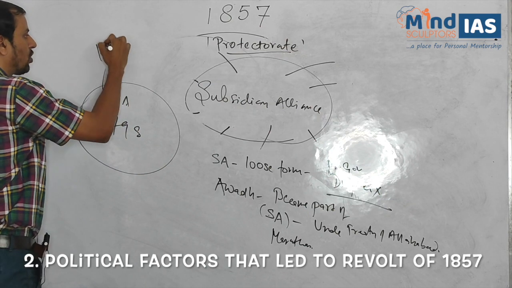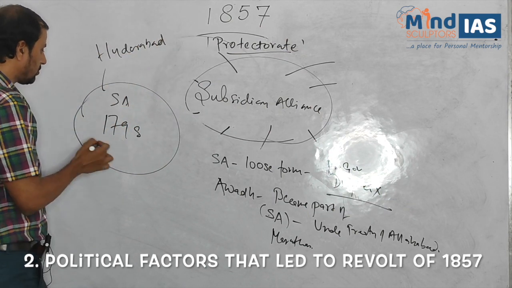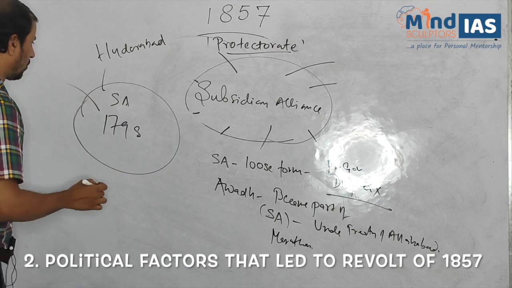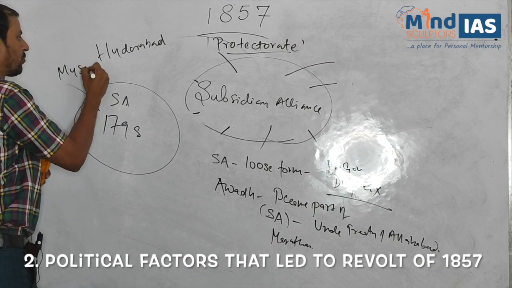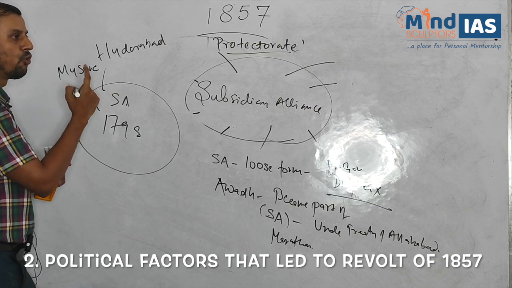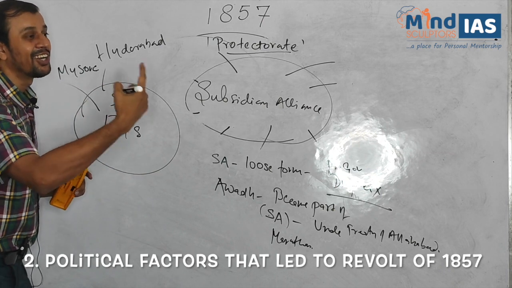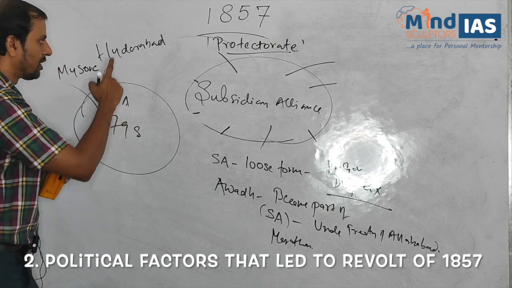First, Hyderabad. Secondly, Mysore, after the Fourth Anglo-Mysore War, after the death of Tipu Sultan.